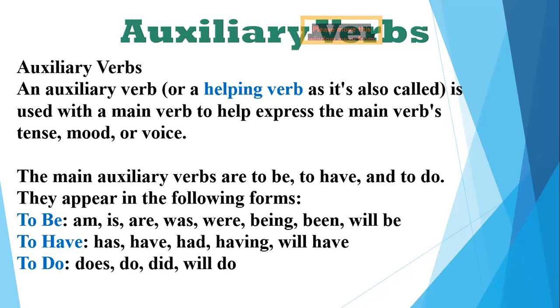Okay, so the main auxiliary verbs are to be, to have, and to do. They appear in the following forms. Now to be, it can appear as am, is, are, was, were, being, been, and will be.